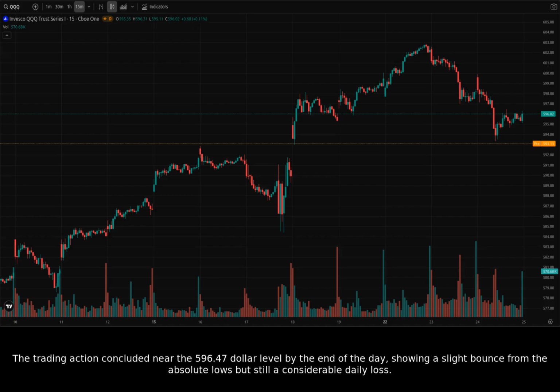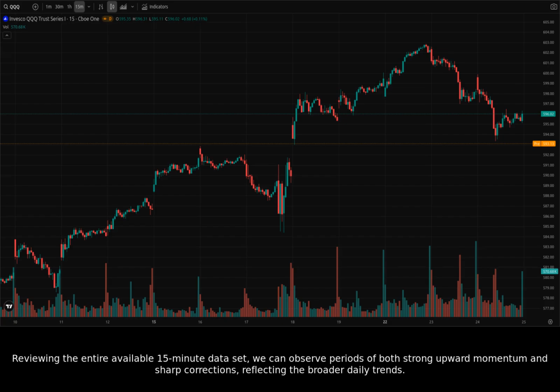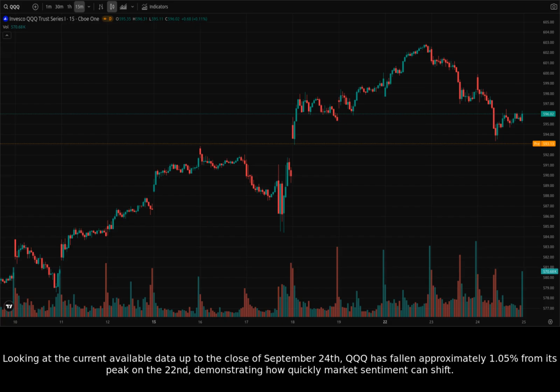The trading action concluded near the $596.47 level by the end of the day, showing a slight bounce from the absolute lows, but still a considerable daily loss. Reviewing the entire available 15-minute dataset, we can observe periods of both strong upward momentum and sharp corrections, reflecting the broader daily trends. Looking at the current available data up to the close of September 24th, QQQ has fallen approximately 1.05% from its peak on the 22nd, demonstrating how quickly market sentiment can shift.